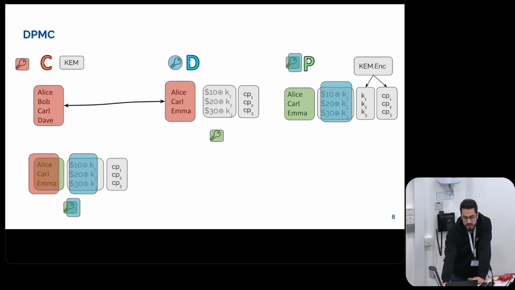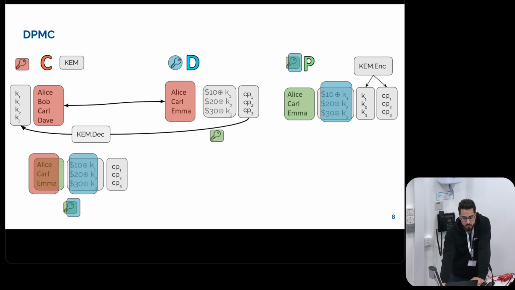So for each row that has matched, for instance, Alice here, what Party D will do is send over the ciphertext, which they acquired from the key encapsulation mechanism, and Party C will decrypt this and acquire the same key. This is the definition of a key, essentially. For the rows that have not matched, Party D will just create a new encapsulation, keep the local key, send over the ciphertext, and by decrypting, Party C will acquire the same key.